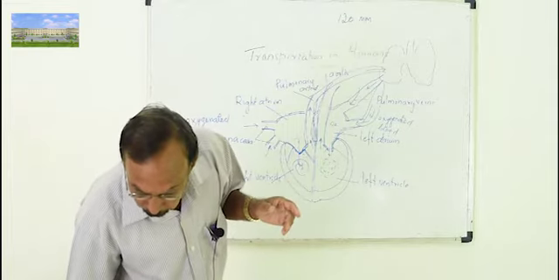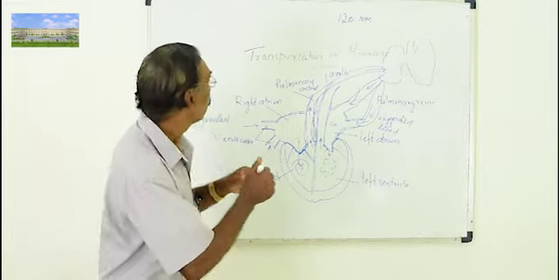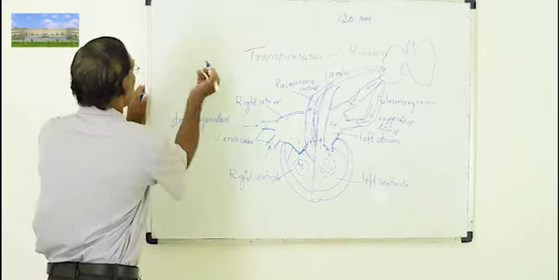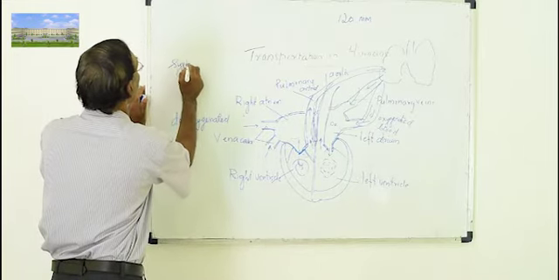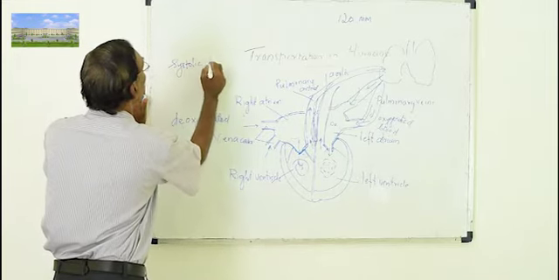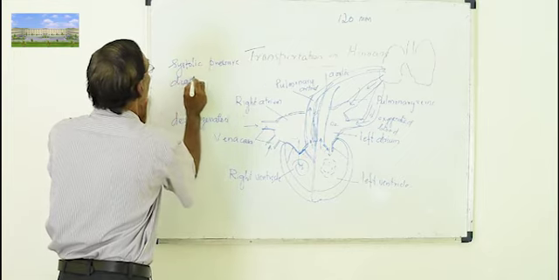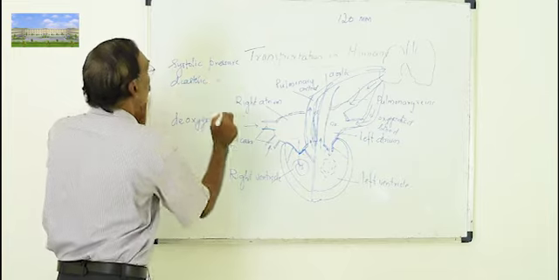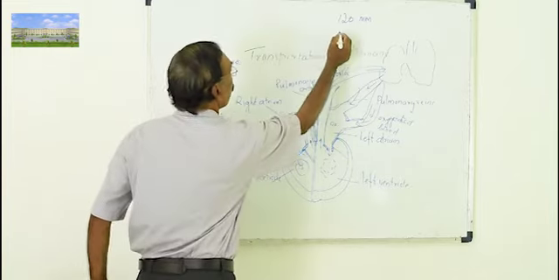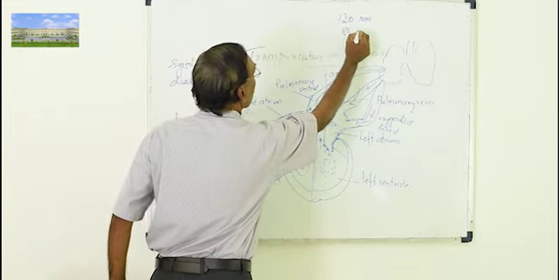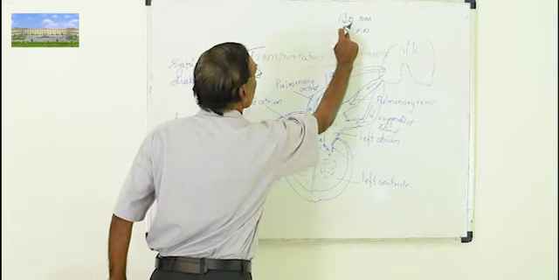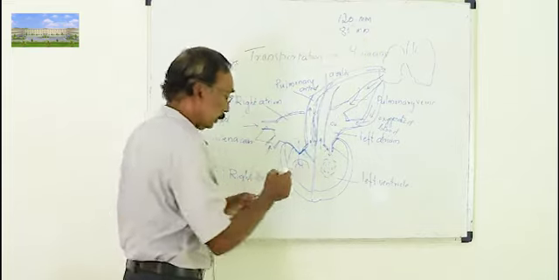The first one is called systolic pressure, that is the high pressure. The second one is called diastolic. In a normal human being, it is 80.